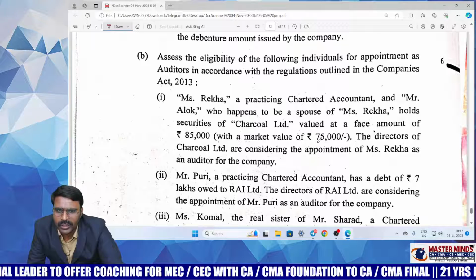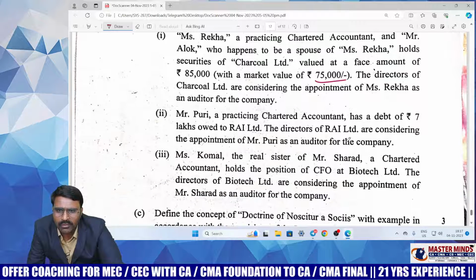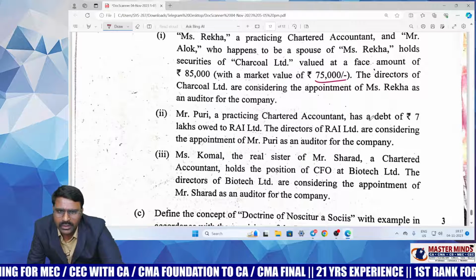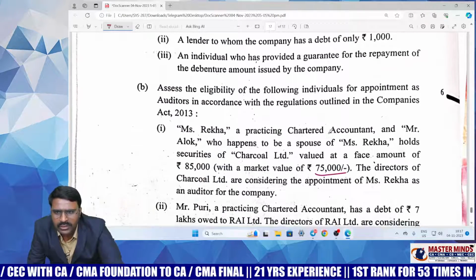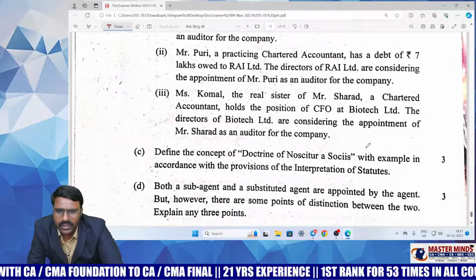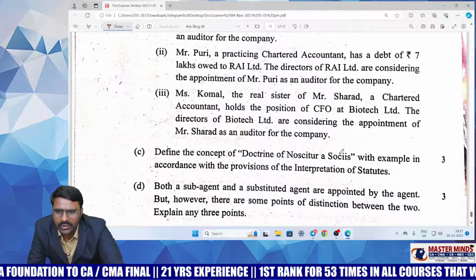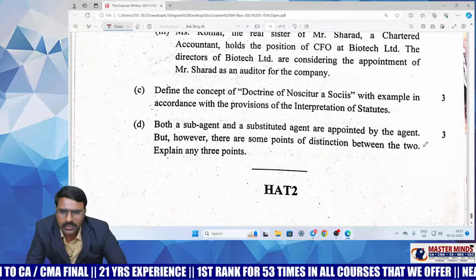This is related to the auditors chapter, considering the appointment, market value. This is a routine, important topic from the auditing chapter. This is also about disqualifications for appointment of an auditor, and this is also a repeated question. And this is a tricky question from the interpretation chapter. Associated words you have to understand. This is also a repeated question, difference between subagent and substituted agent.